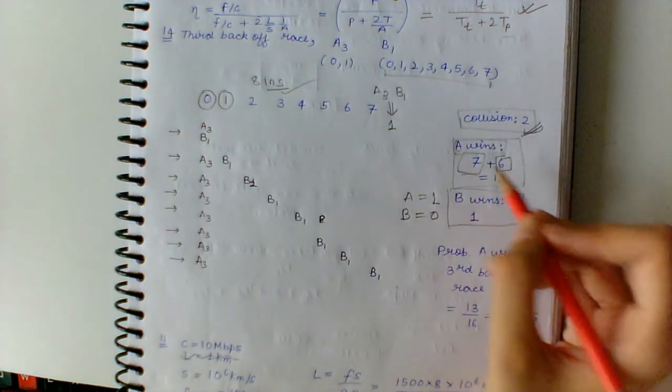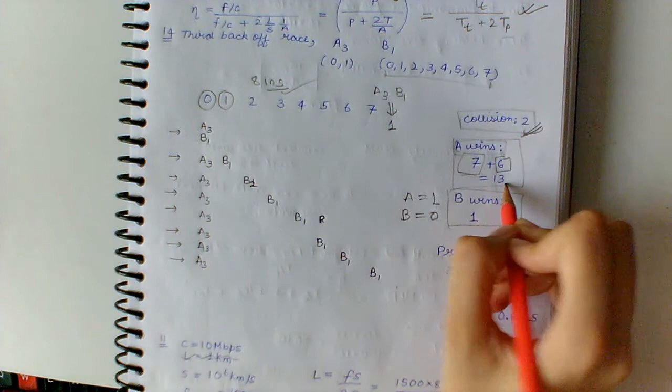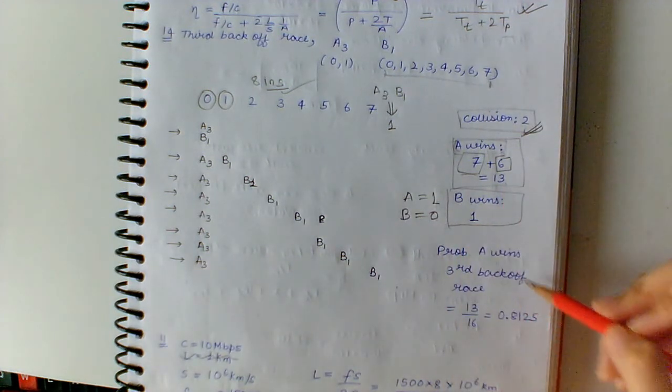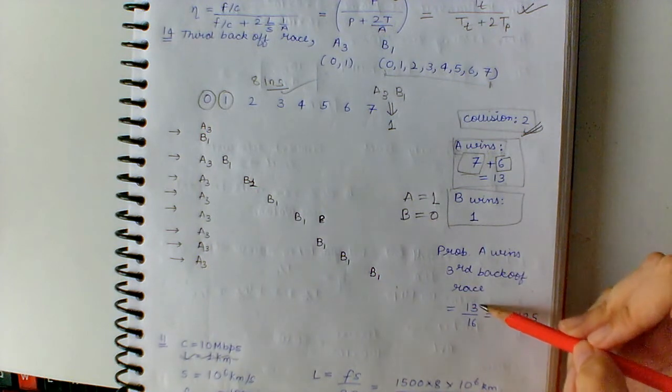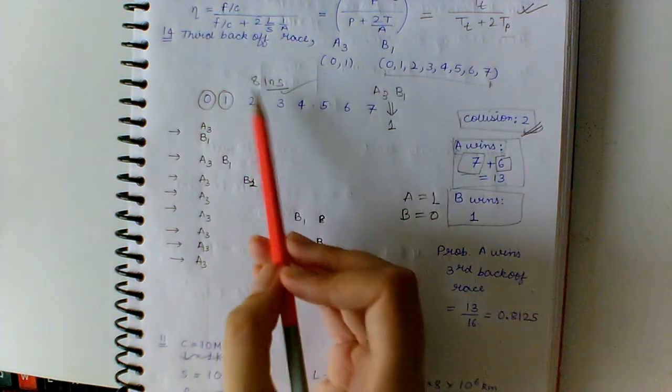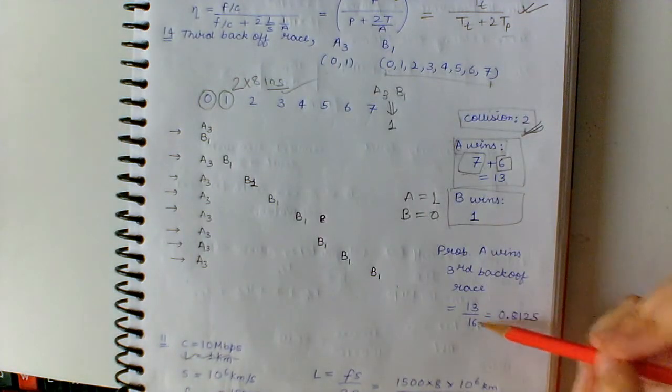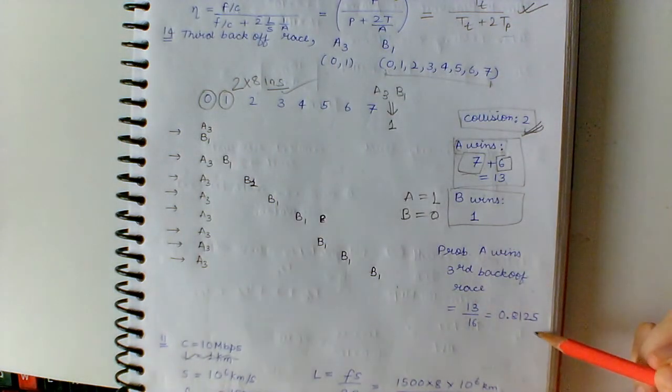So the total number of wins for A is 7 plus 6, that is 13. The probability that A wins the third back-off race is given by 13 by 16, as there are a total of 8 instances times 2. So 13 by 16 is 0.8125. That is option D.